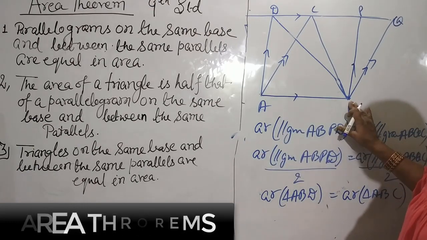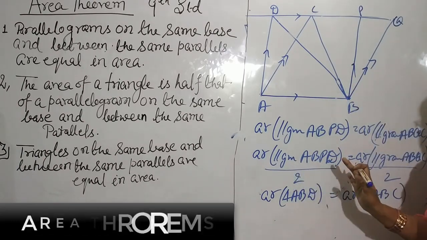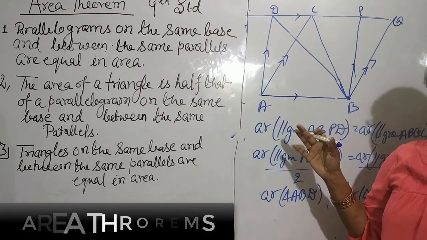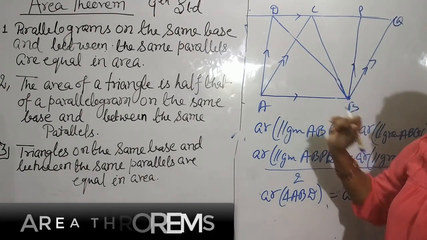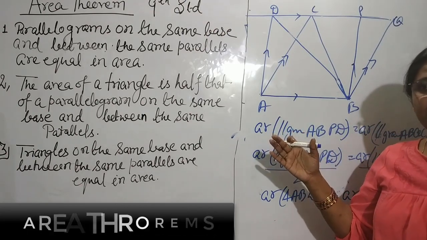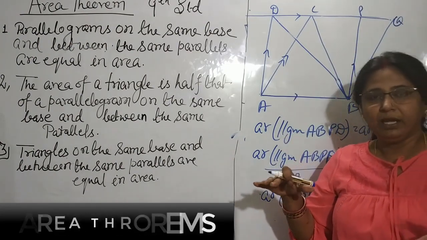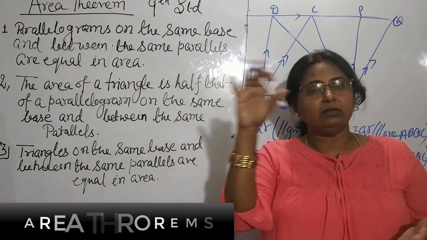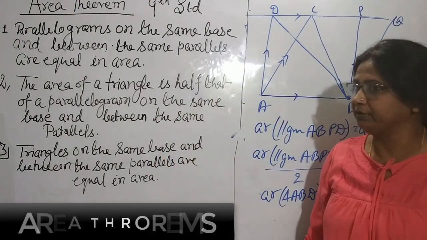Triangles on the same base and between the same parallels are equal in area. Now all your theorems are completed. The first was for two parallelograms if their base is same and they are on the same parallels. The second was the relation between a parallelogram and a triangle if their base is same and between the same parallels. And the third is between two triangles if their base is same and on the same parallels. Now your whole theorem is completed. Okay.